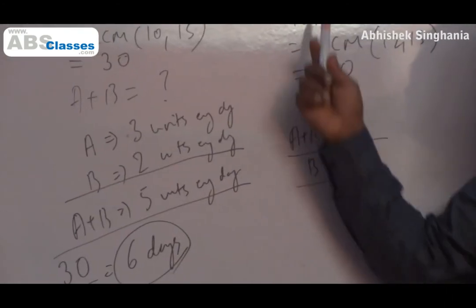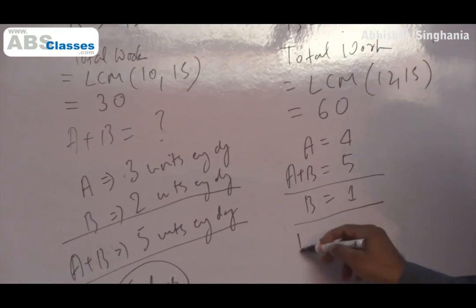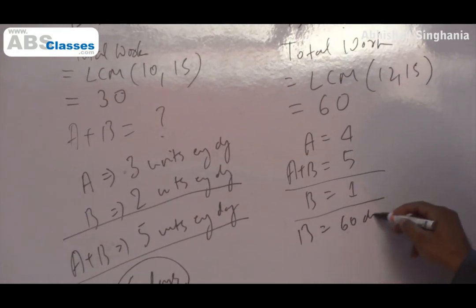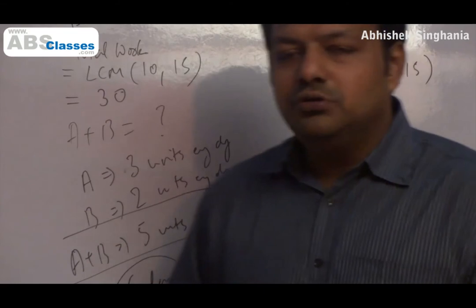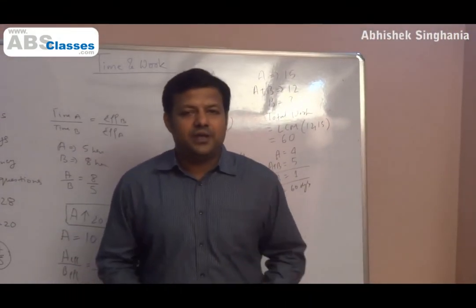How many units he is supposed to complete? 60, the assumed work. So how many days will B take? B will take 60 days. So most of these questions can be easily solved using this efficiency concept. Okay? Thank you.